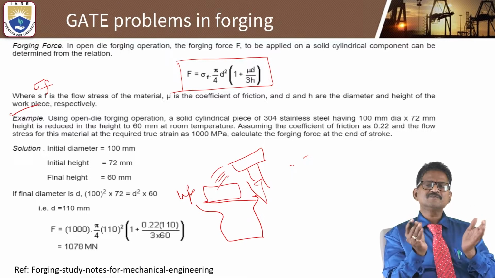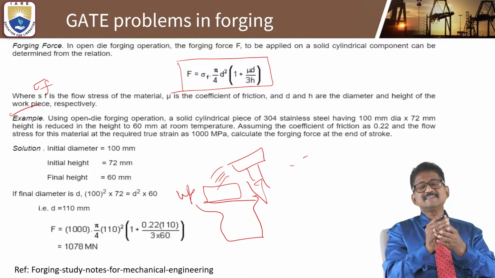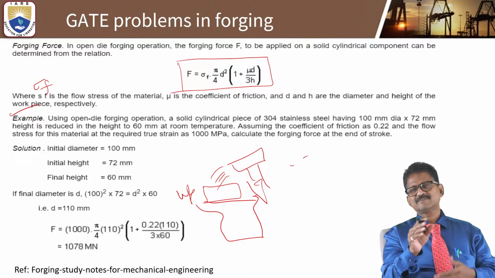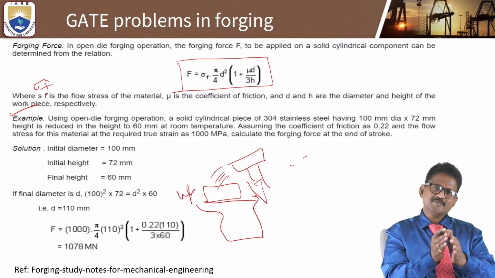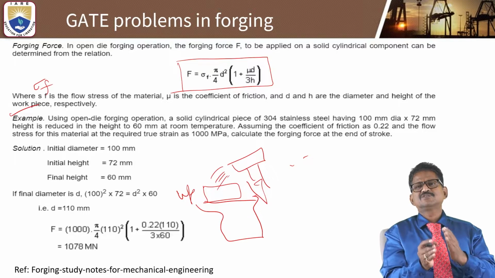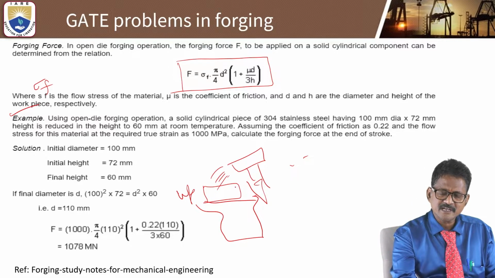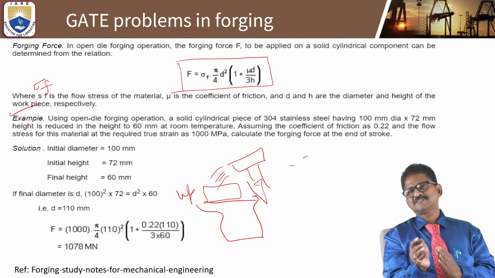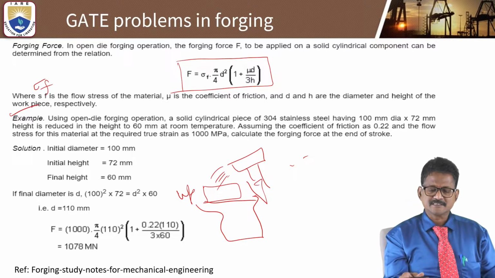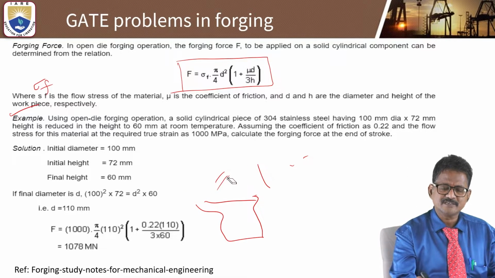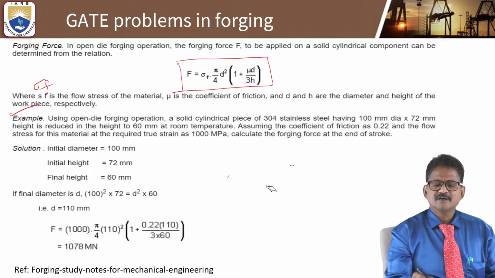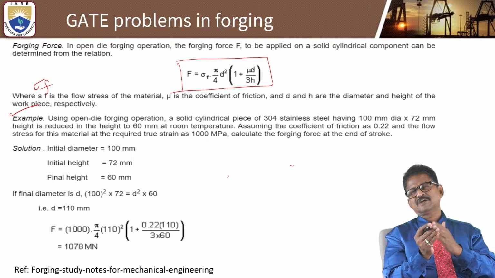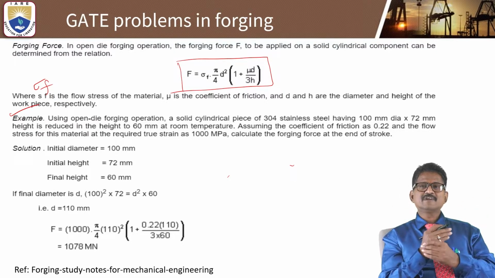But in open die forging, it is very difficult to maintain good dimensional accuracy. We have to hold the workpiece properly, otherwise while hitting the component, it may change its position. Suddenly, when you apply pressure, it may lift to some distance. Automatically, uniform pressure and force cannot be maintained in this case. So students can understand theoretically the concept of forging, the classification of forging, how you perform it, and what the advantages and limitations are.